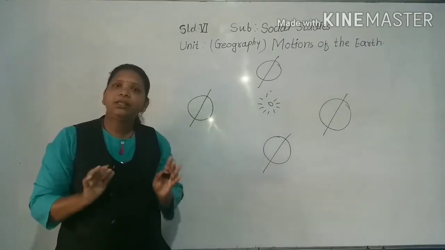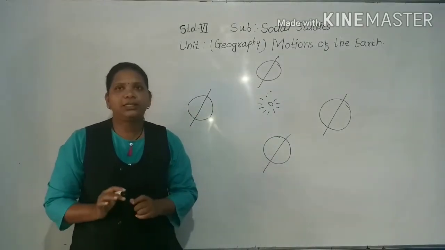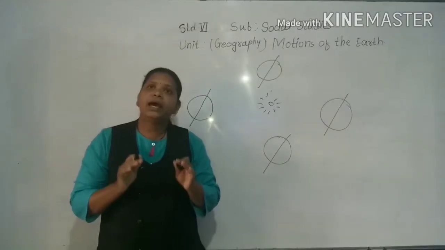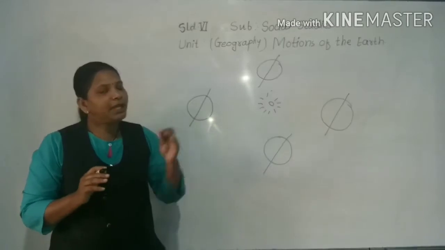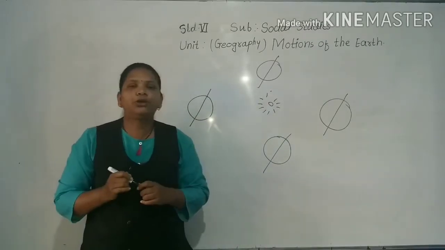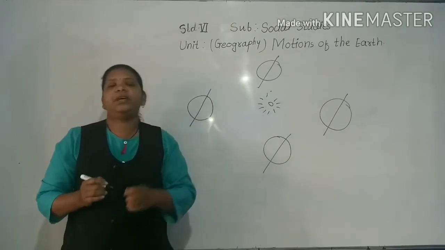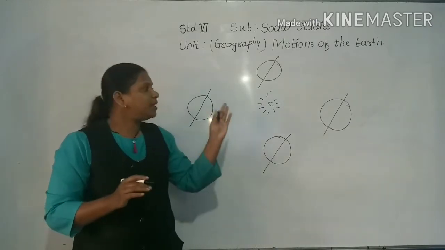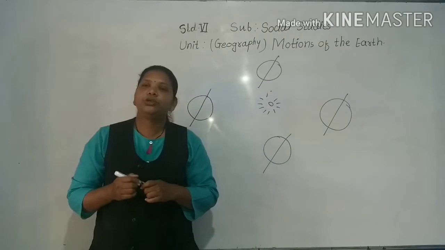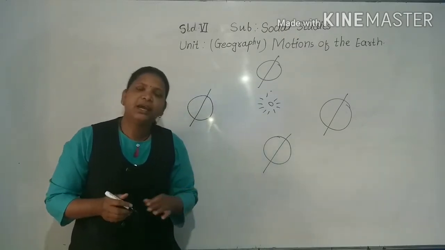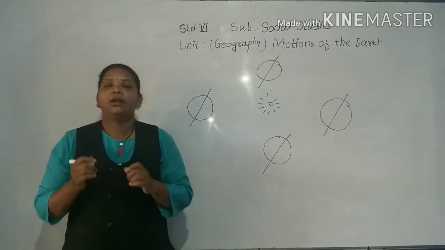Like every other planet of the solar system, our earth has two types of motions. We have discussed this in 5th standard also, since 3rd standard, that our earth has two motions. First is rotation and the next one is revolution.